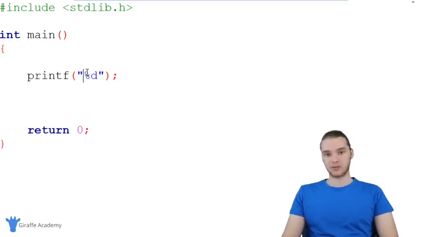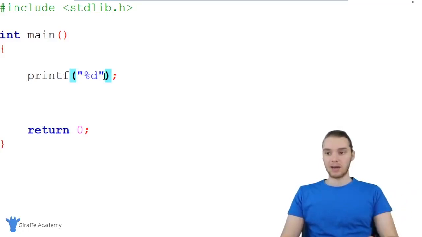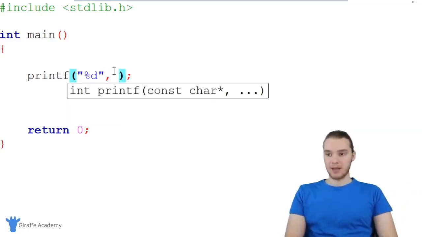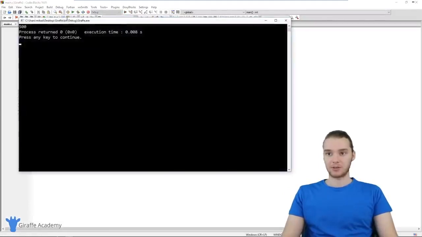Generally when we use these format specifiers, you use this %, and that tells C that you're going to want to print out something special. And then after that, we would type in a specific letter, and that'll tell C what exactly we want to print out. So if I said %d, this means that we want to print out an integer. So all I have to do now is make a comma, and over here, I can specify the integer that I want to print out. So I could say 500. And now this is going to print out 500 to the screen. So you can see over here, we're getting 500.